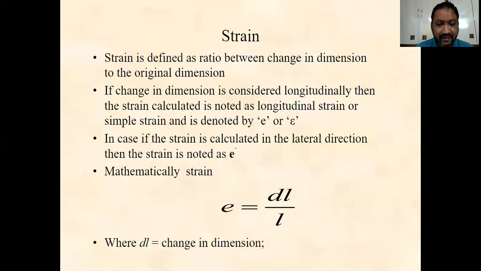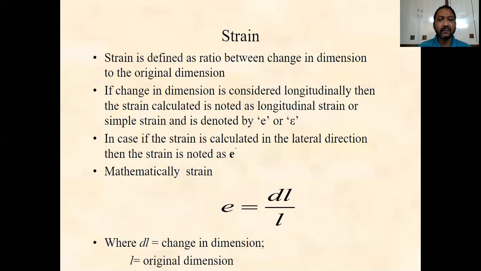Mathematically, strain e is equal to delta L by L, where delta L is the change in dimension, that is change in length, width or thickness, and L is the original dimension, that is the original length.